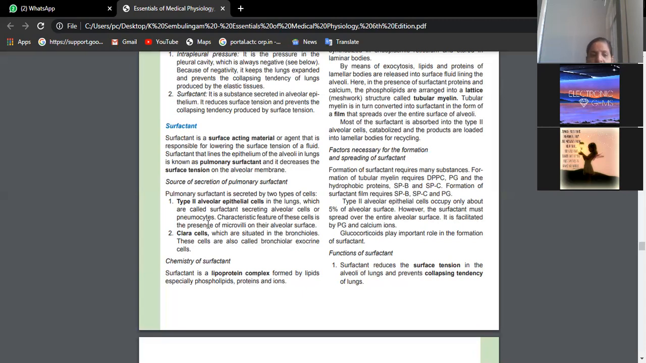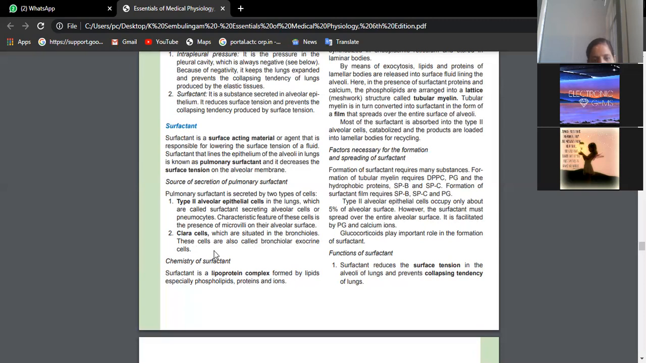The sources of surfactant are type 2 alveolar epithelial cells. Basically, as Imad told us, the lining epithelium of alveoli is simple squamous. We have type 1 cells and type 2 cells. Type 1 cells are simple squamous cells which are purely concerned with exchange of gases, whereas type 2 cells are a little bigger in size and are concerned with the release of this chemical substance. We also find Clara cells in the bronchioles. They are also concerned with the release of surfactant.